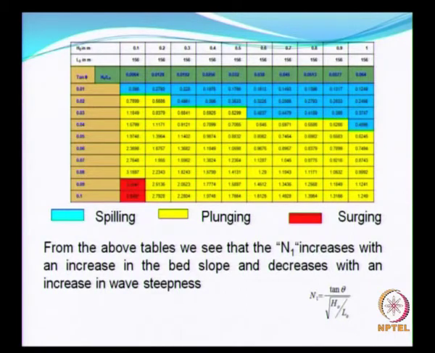Now, you see from this table that we do have a few points, the conditions under which you can have the surging type of breakers.